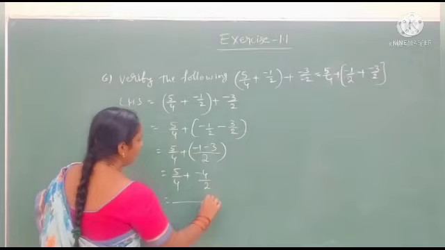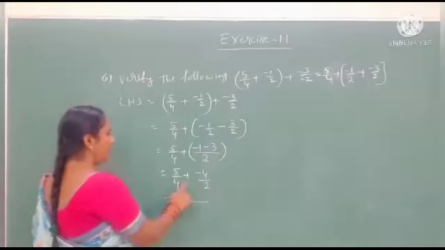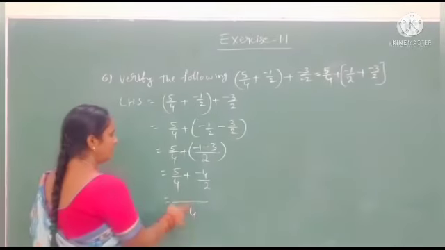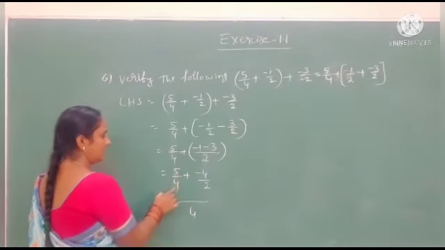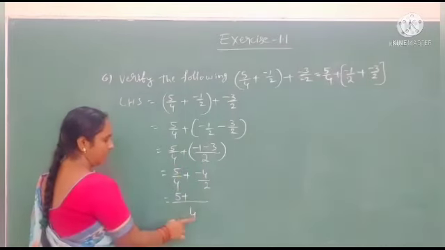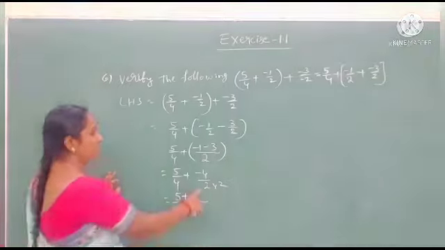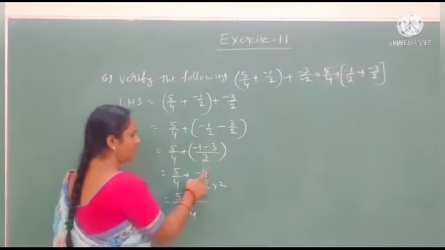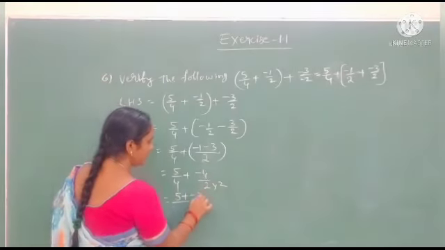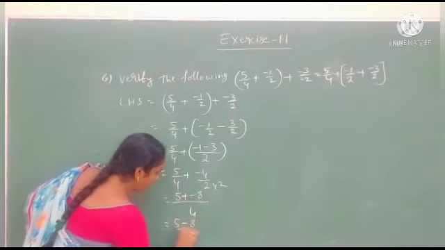After that we take the LCM for these two rational numbers with addition. The LCM of 4 and 2 is 4. We keep the same numerator here, and here the LCM is 4, so we multiply 2 with the denominator: 2 2s are 4, and this 2 is multiplied with the numerator. 2 into minus 4 gives minus 8, so 5 plus minus 8 by 4.